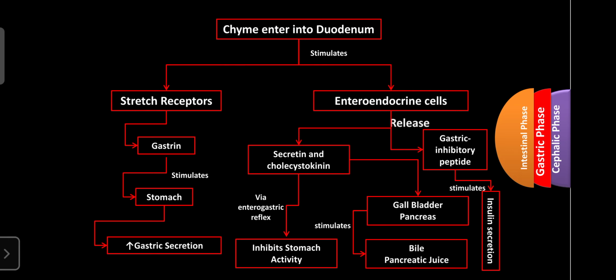That peptide can stimulate the release of insulin from the beta cells of the pancreatic gland. That insulin is involved in the process of glucose entering the cells from the blood. So after glucose from food enters our blood after eating, insulin is automatically released by the intestinal phase. That is helpful to decrease the elevated sugar level after taking any kind of food or carbohydrate. So these are the various phases involved in the regulation of gastric secretions: the cephalic phase, the gastric phase, and even the intestinal phase.